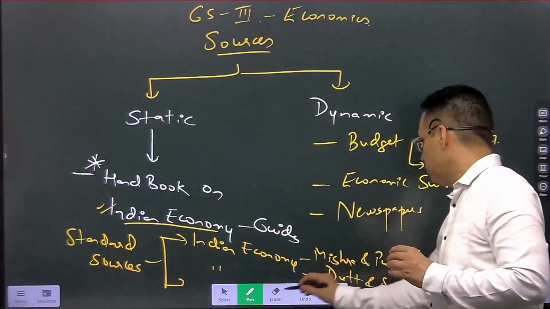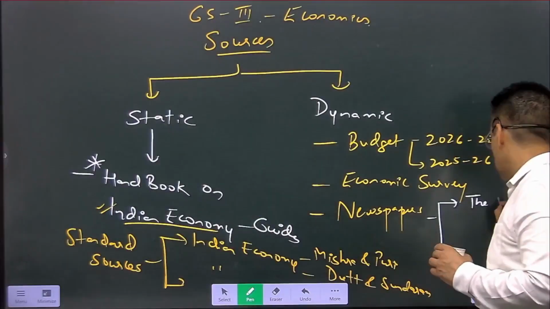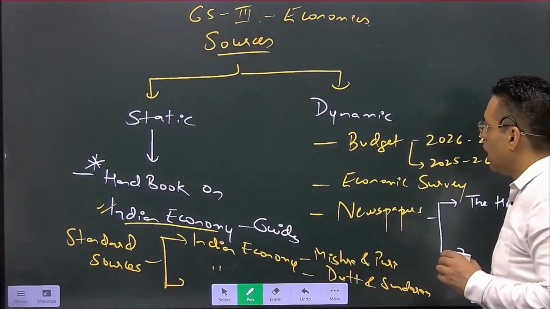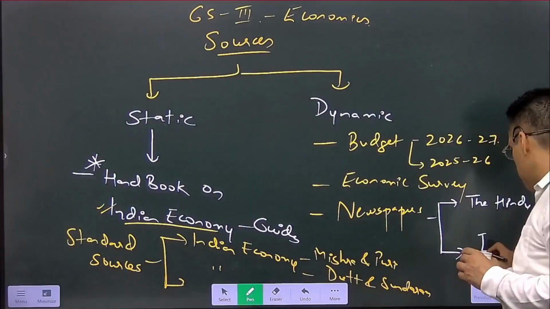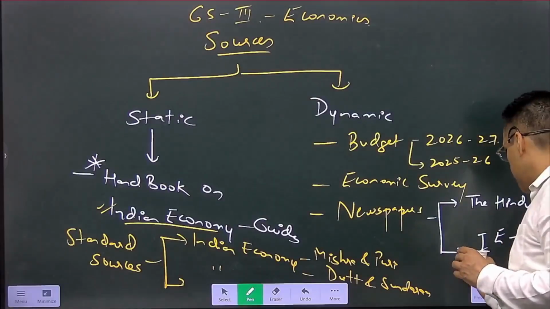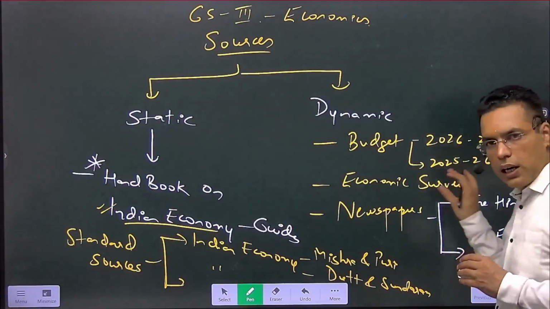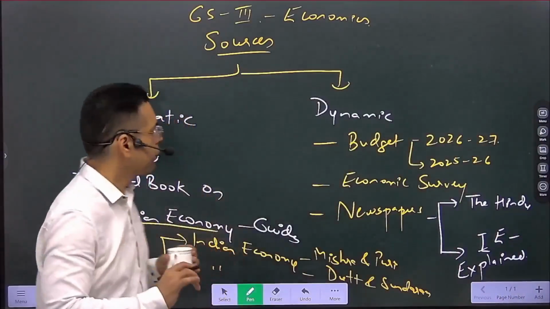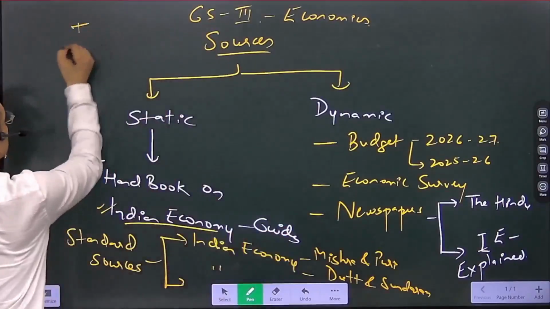In newspapers, we have The Hindu, and you have the Explained section of Indian Express. So in Indian Express, you get a very good series called Explained. So the articles on economy from The Hindu or Indian Express, एक ही follow करिए. Then apart from this, we have NCERTs.